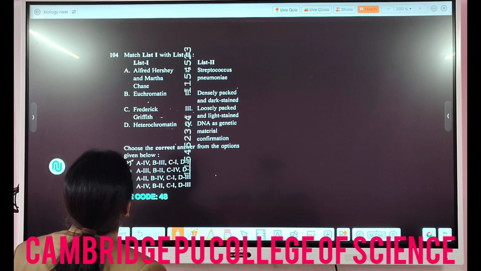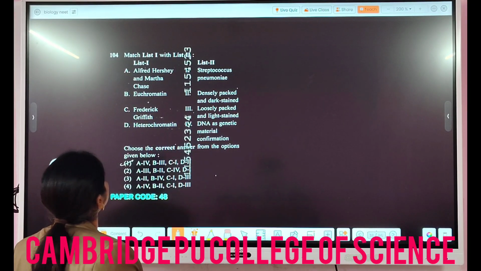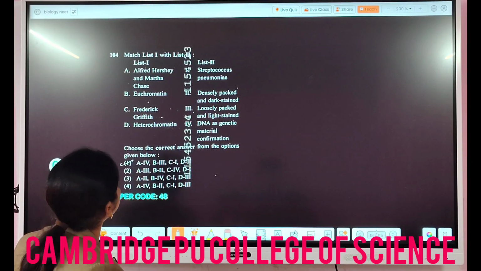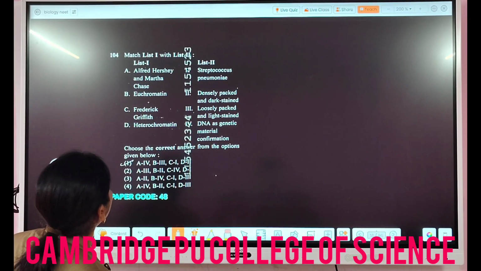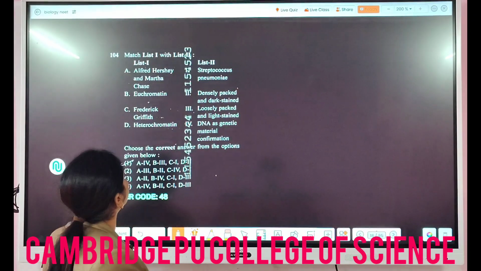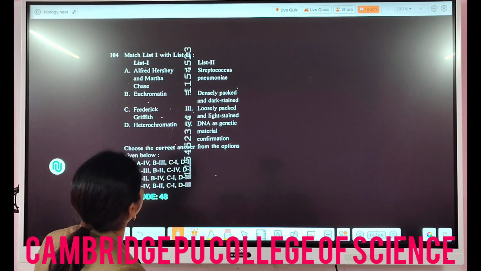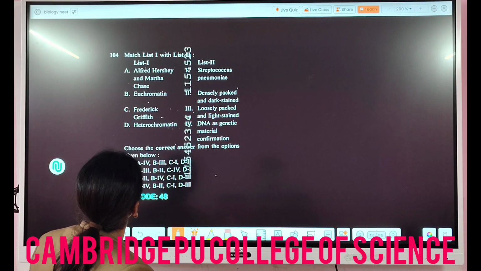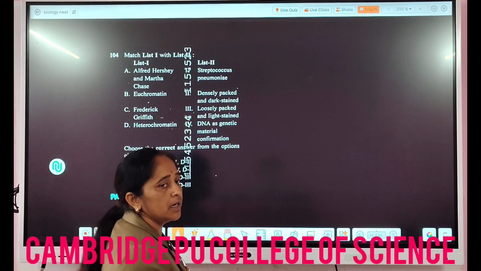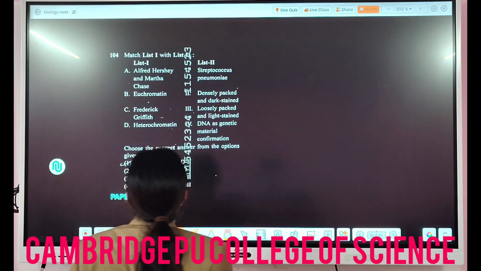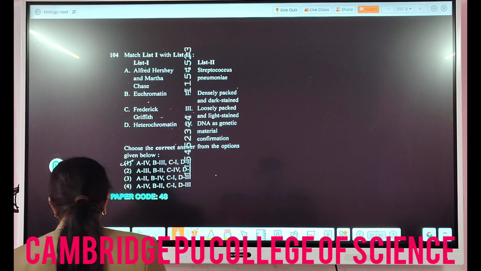Then the next one, match list 1 with list 2, right? So here you can find the different questions. Alfred Hershey and Chase, they did an experiment, you know it, and euchromatin is the lightly stained chromatin part, and Frederick Griffith, he did what experiment? The transformation experiment, and heterochromatin is the dark colored part of the DNA. So in this case, which one do you find matching here?